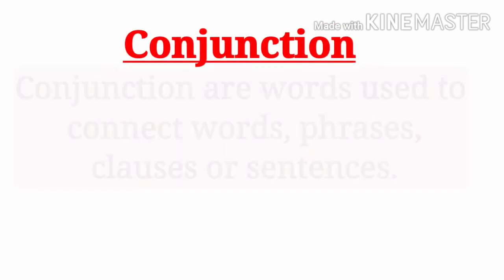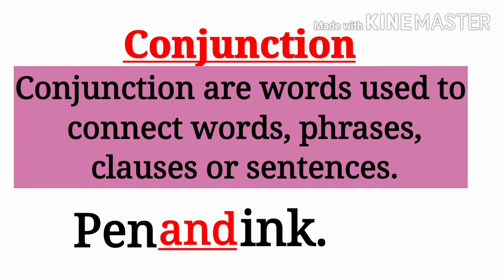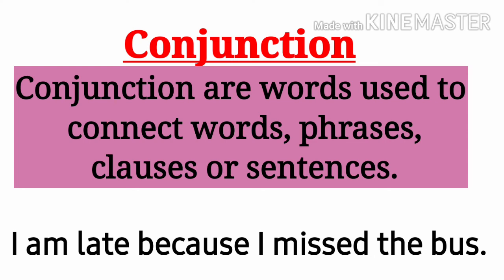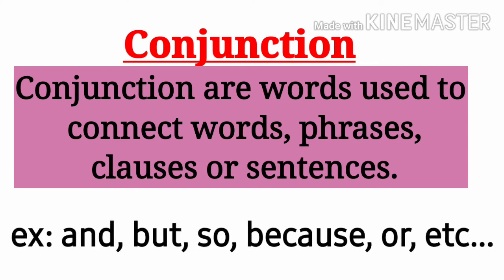Conjunction. Conjunctions are words used to connect words, phrases, clauses or sentences. Example: pen and ink. Here, pen and ink are two different words and the word and connected them. I am late because I missed the bus. Here, the conjunction because connects two sentences. And, but, so, because, or, etc. are some examples for conjunction.